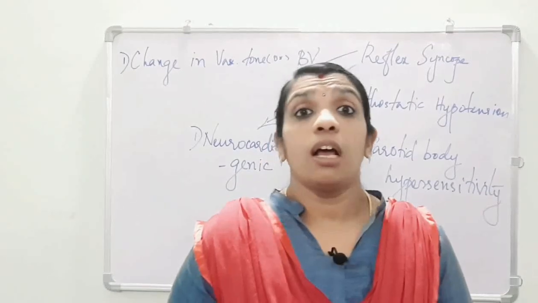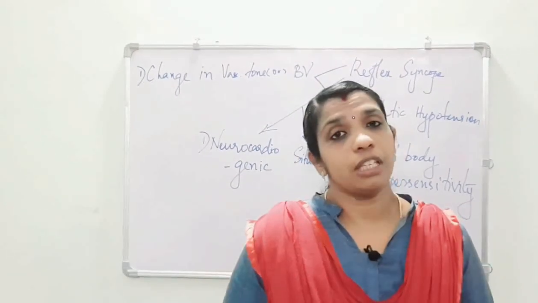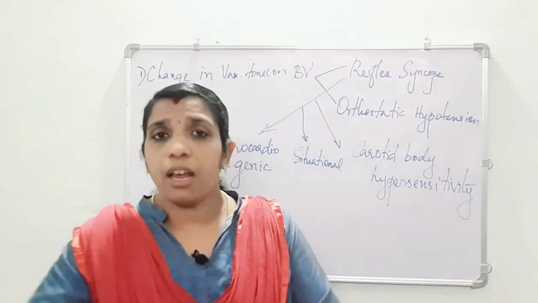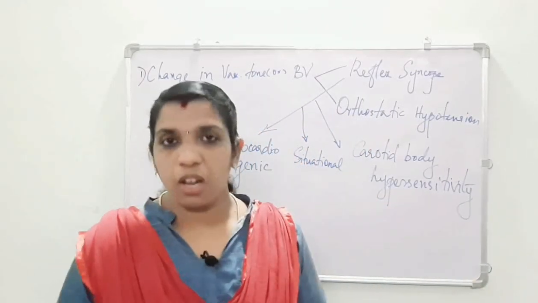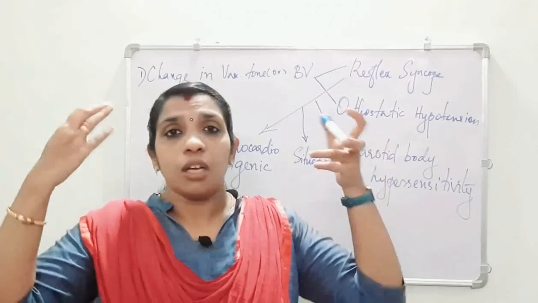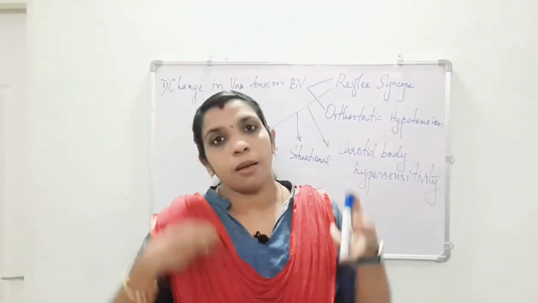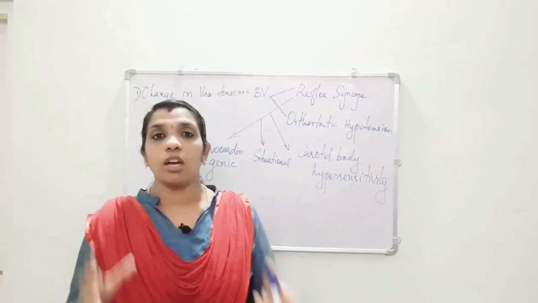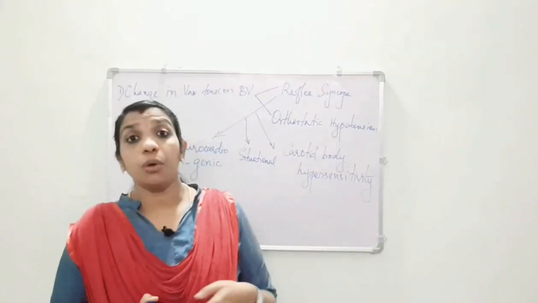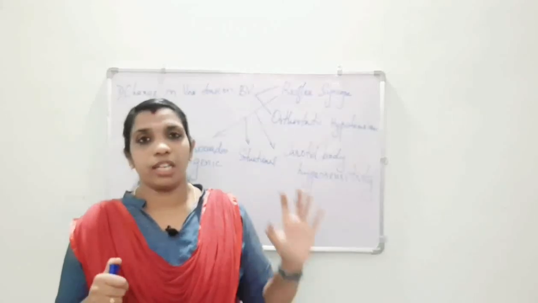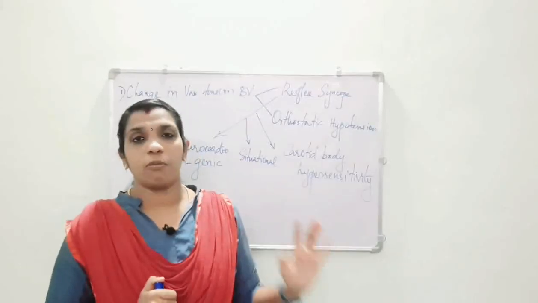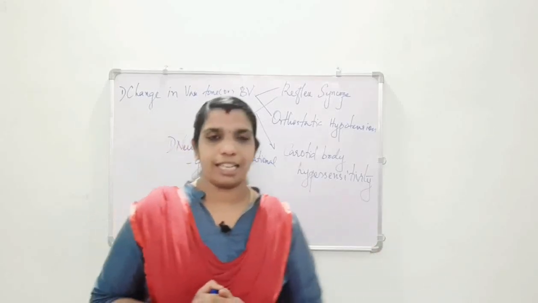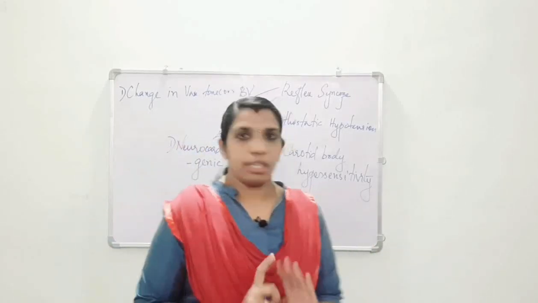How do we come out of neurocardiogenic syncope? When the patient is made horizontal, the blood supply to the brain will be corrected. This leads to the normal condition of the patient. This is neurocardiogenic syncope, the most common type of syncope we usually see in our clinical practice.